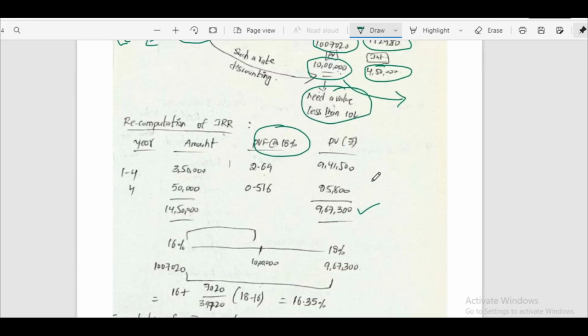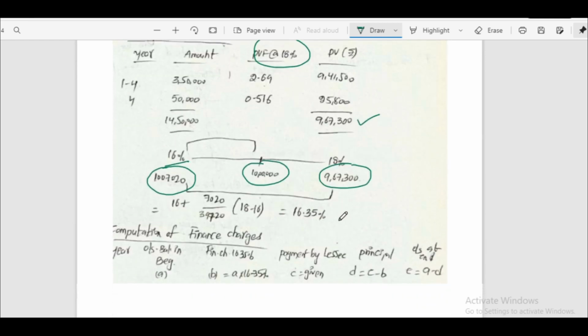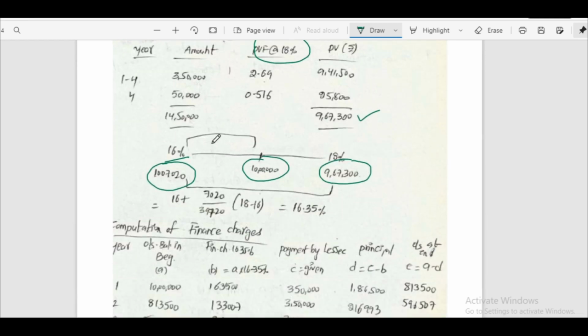So after getting this value, we have to calculate like this. For 16%, the present value of minimum lease payment is 10,07,020. 10 lakhs is the fair value, and 9,67,300 is the present value of minimum lease payment at 18%. First we have to find out the small difference. This is a shortcut formula: 16% plus small difference divided by large difference into difference in rate.